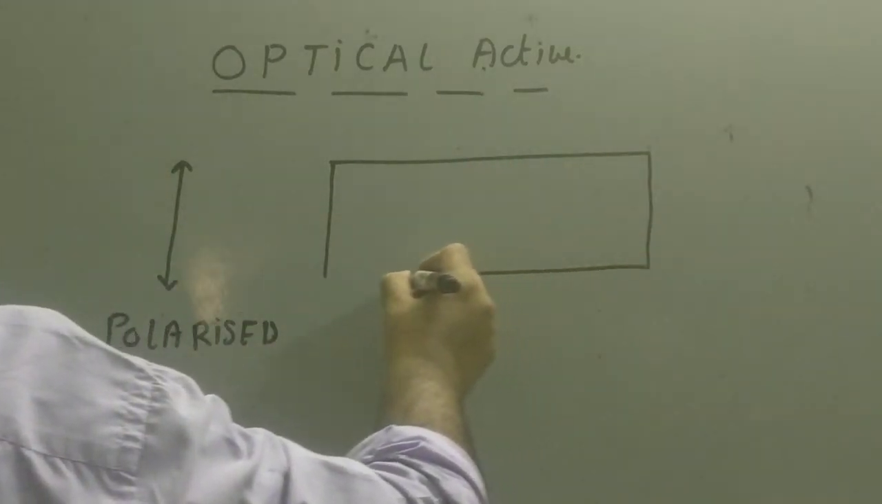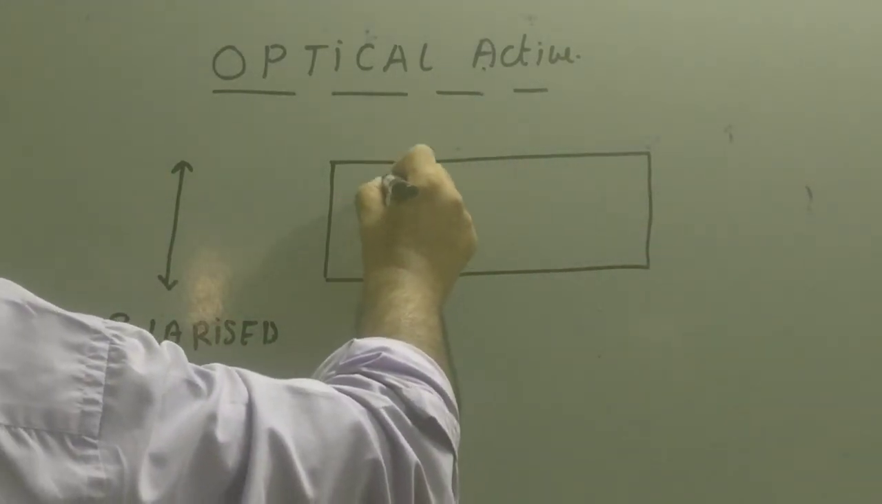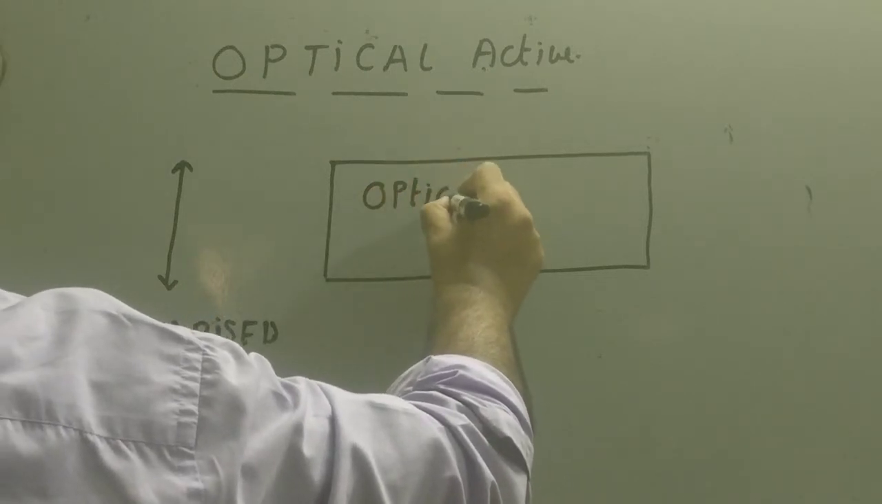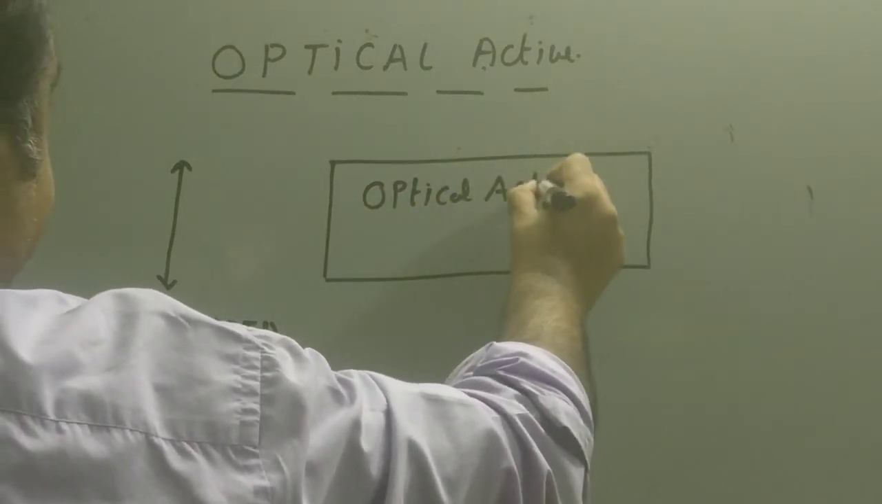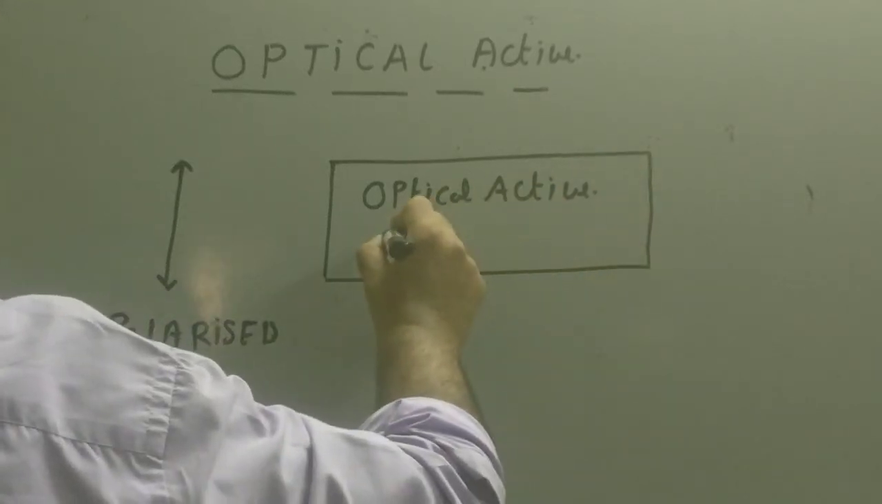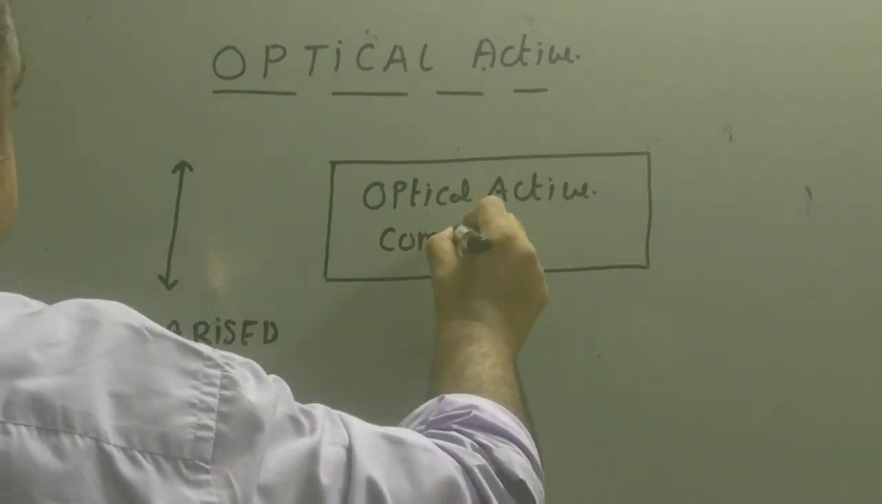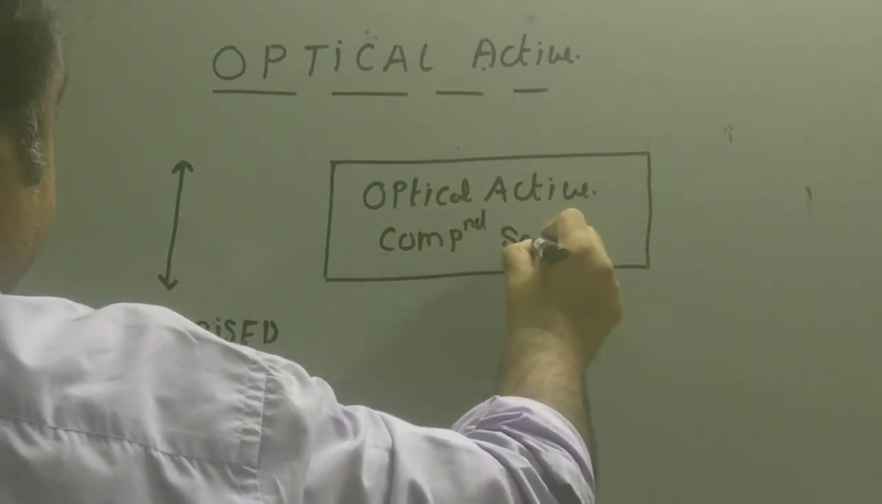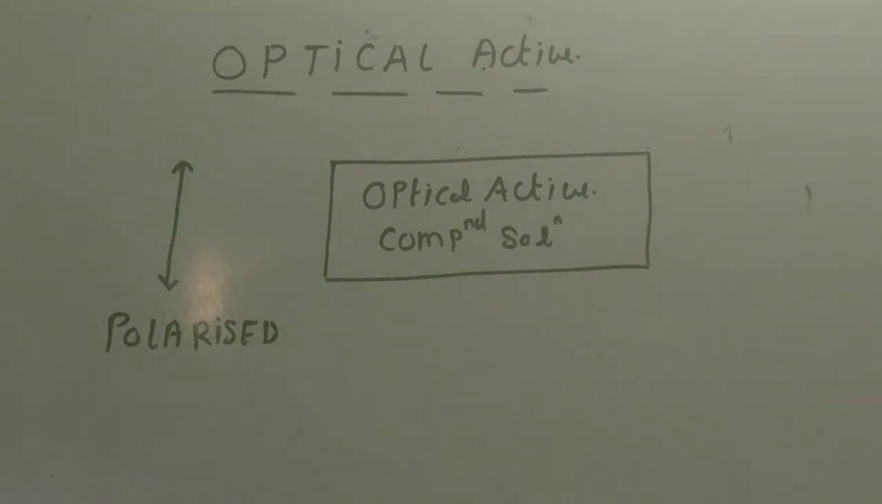In this glass tube we are going to put an optical active compound, like lactic acid. We are going to put optical active compound solution, let's say lactic acid solution. So what is going to happen when the polarized light is going to pass through optical active compound?